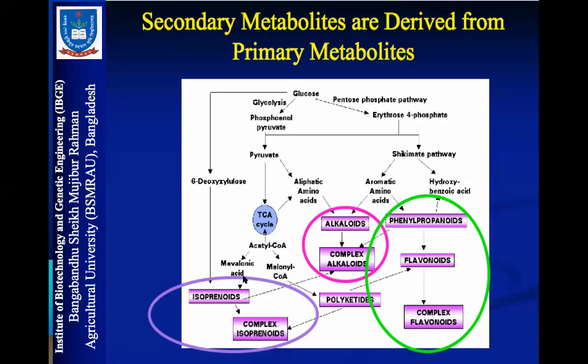And it is not only for plants. This biosynthetic pathway is a simplified overview of the biosynthetic pathways of various kinds of secondary metabolites. You must remember that secondary metabolites are not the only bioactive natural products. Bioactive natural products are vast. Secondary metabolites are one of the important groups of bioactive natural products. But there are lots of other bioactive natural products.